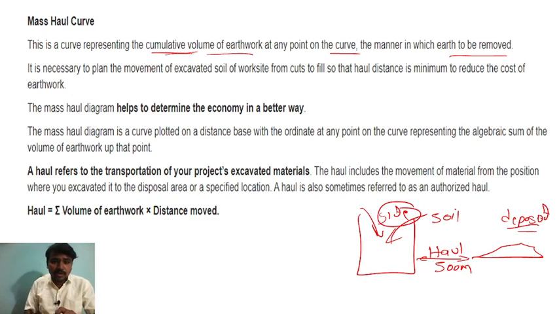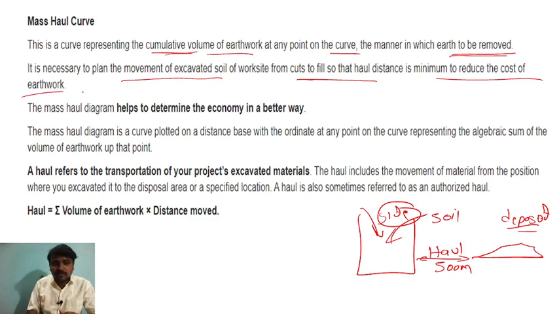So mass haul curve means cumulative volume of earthwork at any point on the curve, the manner in which earth is removed. So it is necessary to plan the movement of excavated soil of the work site from the cuts to fill so that the haul distance is minimum to reduce the cost of the earthwork. So this distance should be minimum because the cost of transportation will be more if the distance is more, right?